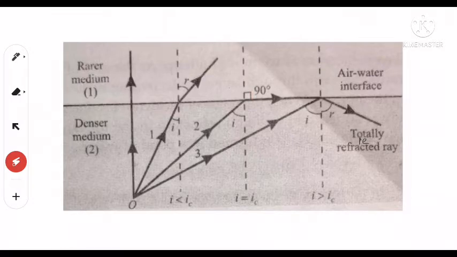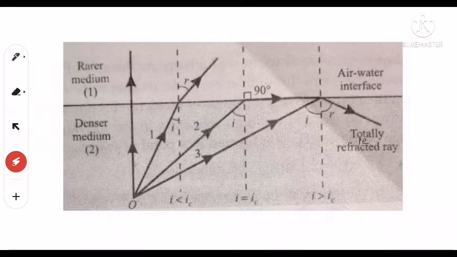Now as we again increase the angle of incidence, the ray will be reflected back in the same medium by this path. Since the ray is totally reflected, the phenomenon is called total internal reflection.